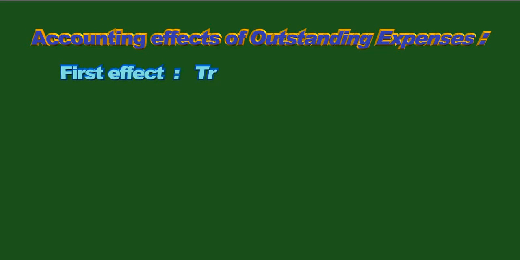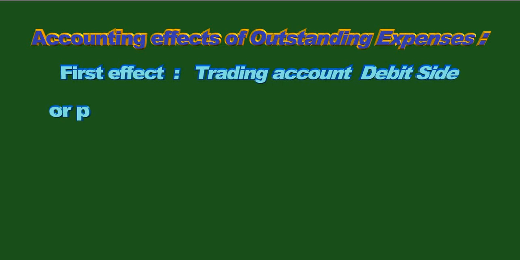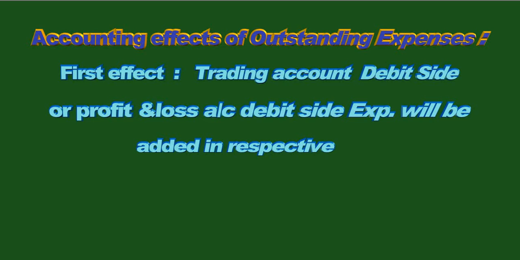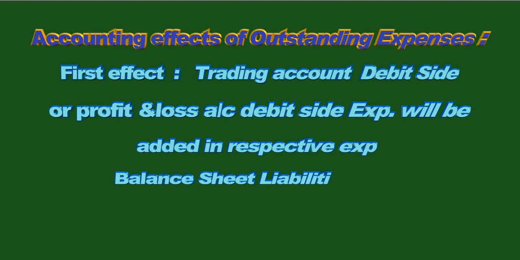First effect, trading account debit side, or profit and loss account debit side. Expense will be added in the respective expense. Second effect, balance sheet liability side as a current liability.